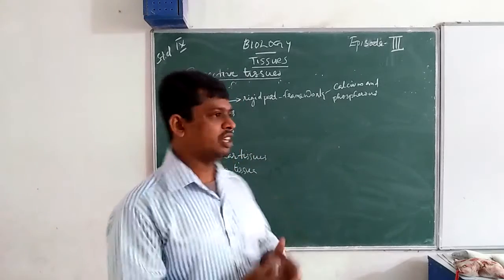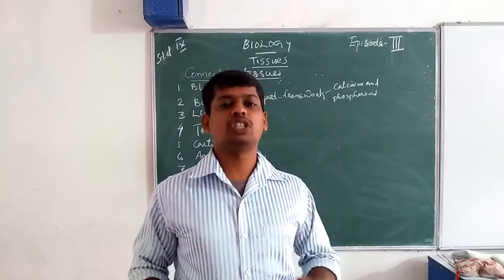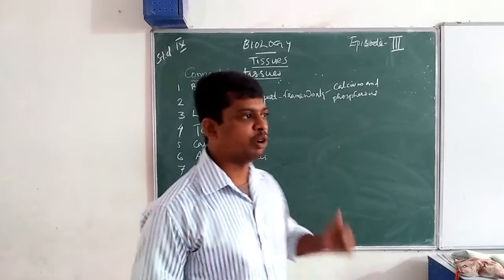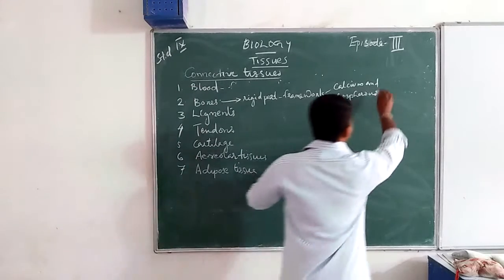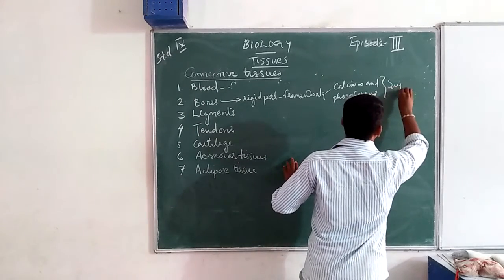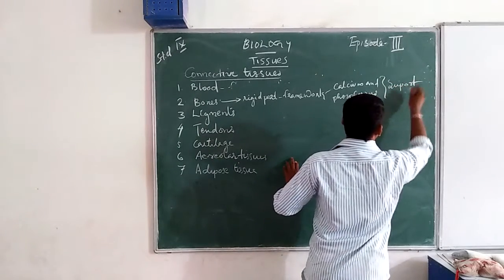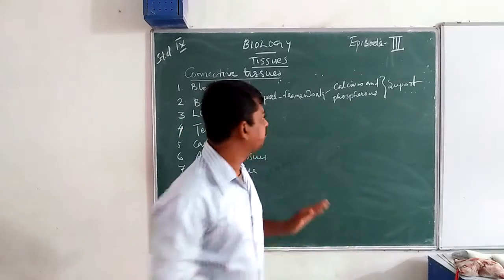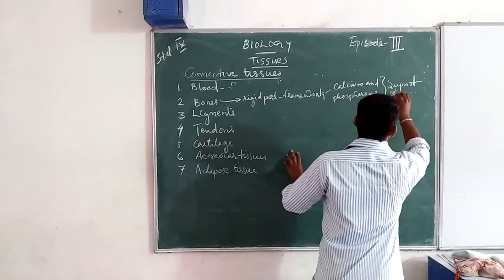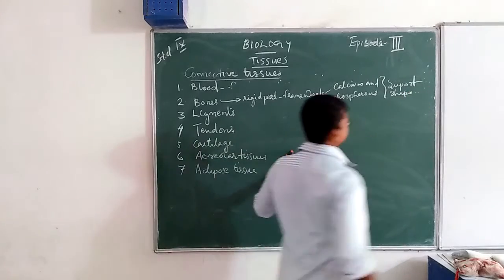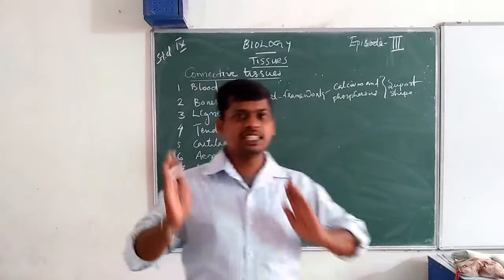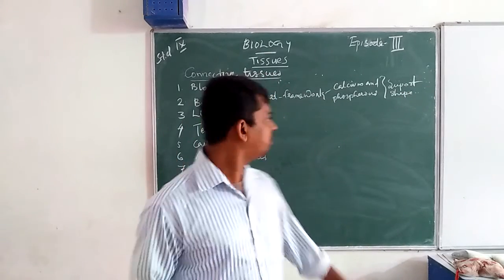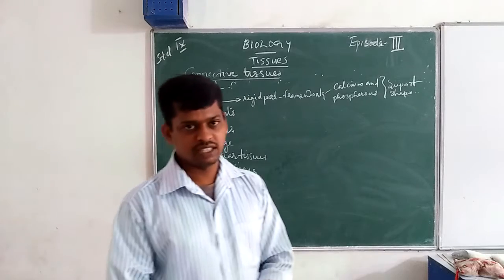It provides support of the body, and shape of the body. Structural shape comes from bones.